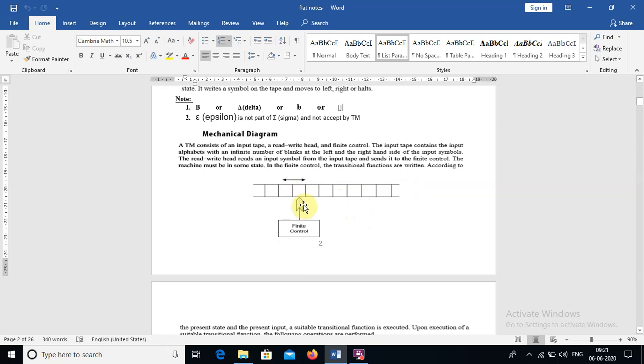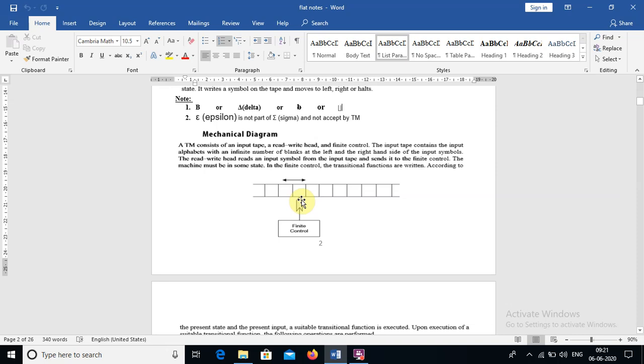In finite automata, we have an input head, but it just reads the data only. When it comes to the pushdown automata, it reads the data, and it also performs writes. In the Turing machine, we have a read and write head. That means it reads the data as well as writes the data.